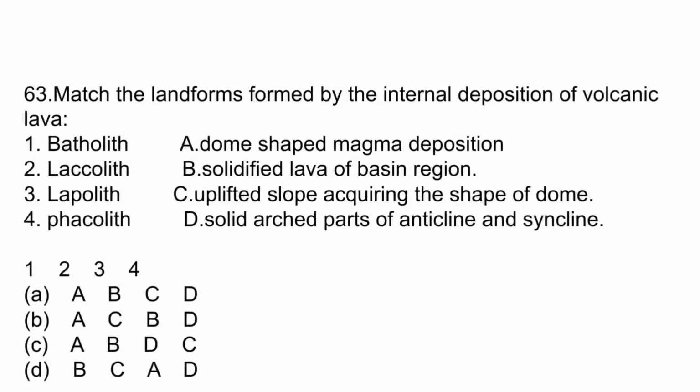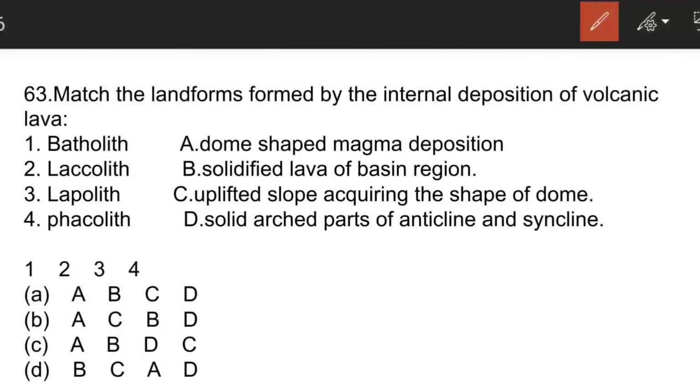You have to match the landforms formed by internal deposition of volcanic lava. Batholith is correct, dome-shaped magma deposition. Laccolith. Laccoliths are uplifted slopes acquiring the shape of a dome. Then lopolith. Lopolith is a solidified lava of basin region and phacolith is solid arched part of anticline and syncline. So here 1A, 2C, 3B and 4D is the correct answer.